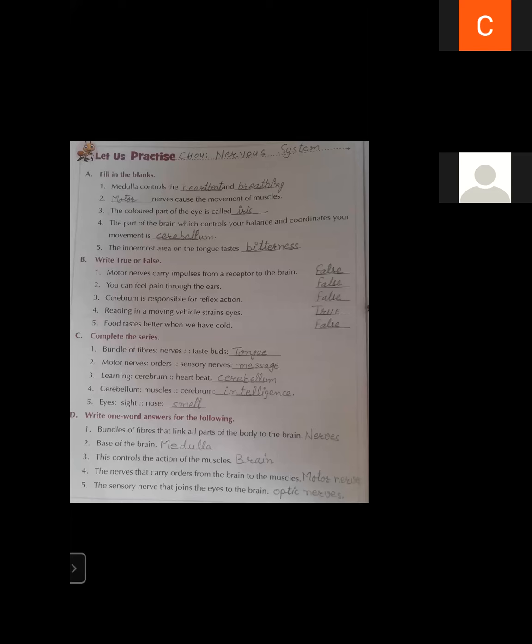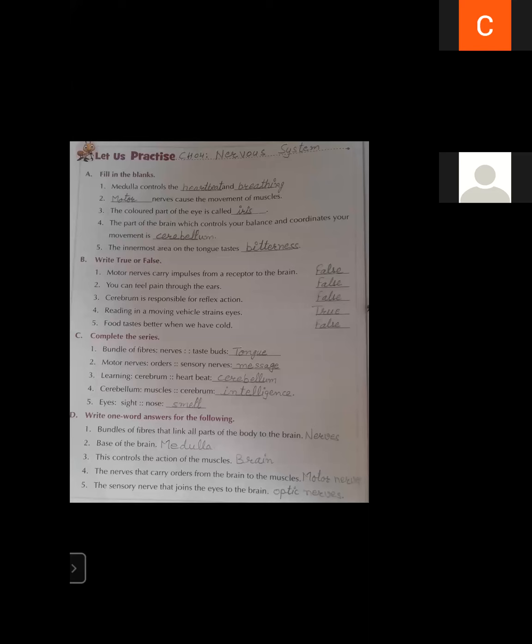Fifth part: the sensory nerves that join the eyes to the brain. These are the optic nerves.